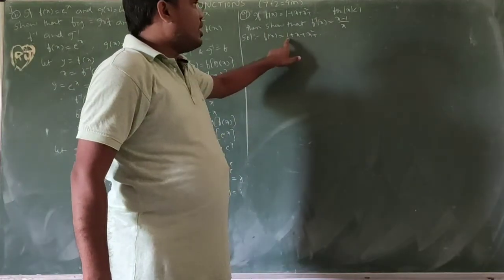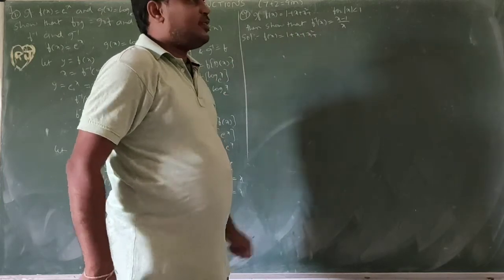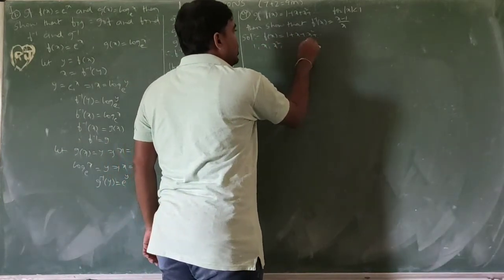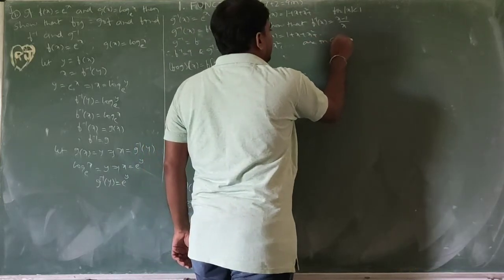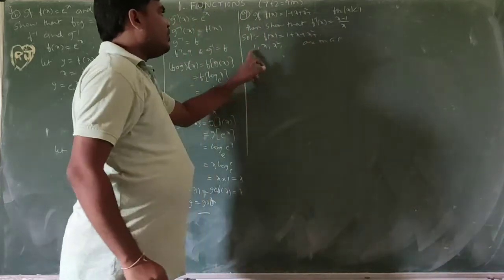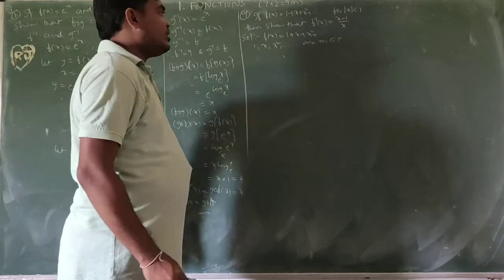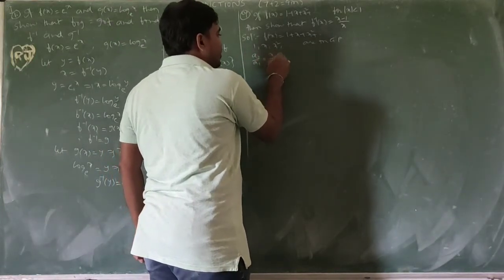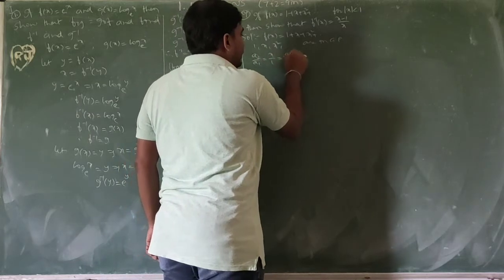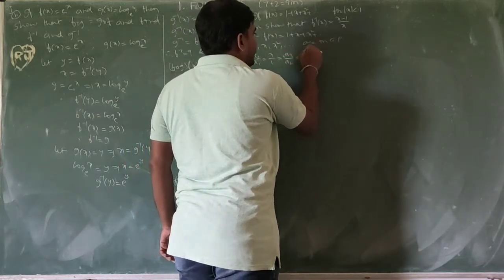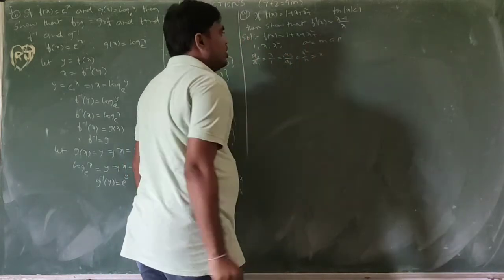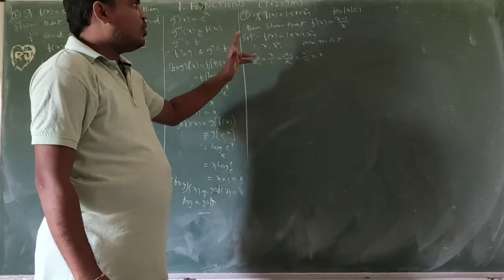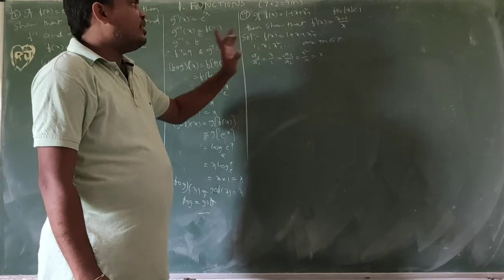First term 1, second term x, third term x square. 1, x, x square and so on are in GP. A2 by A1 equals x by 1, equals A3 by A2 equals x square by x, equals x. So it is in GP.